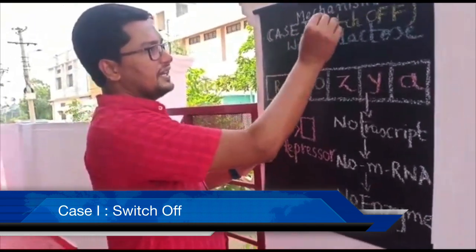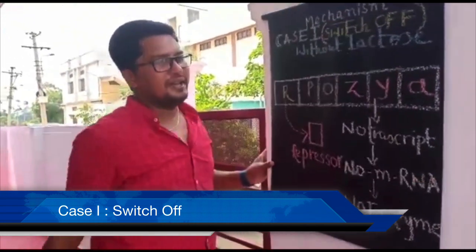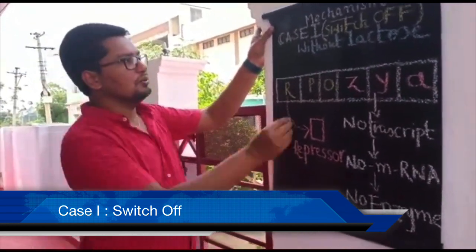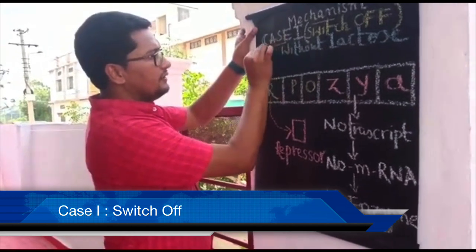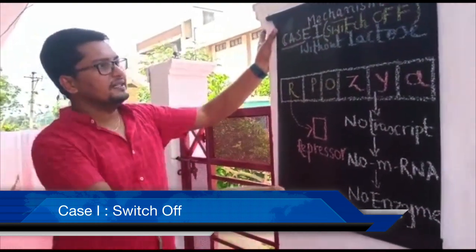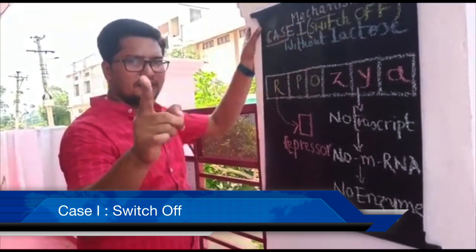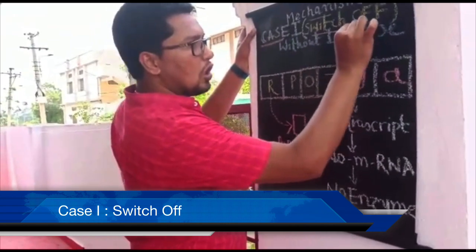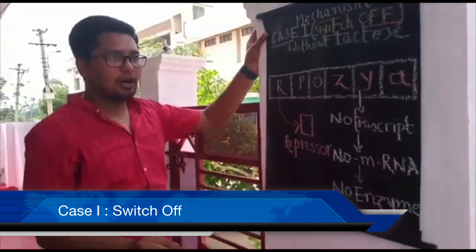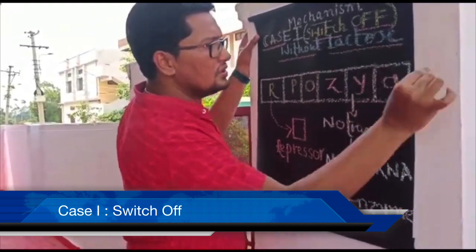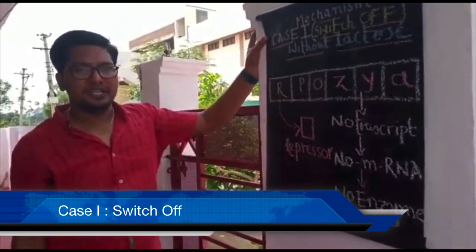For our study convenience, the mechanism of lac operon can be divided into case 1 and case 2. Now let us go with case 1. Case 1 is otherwise called the switch off mechanism, or it is the mechanism without lactose in the nutrient medium.